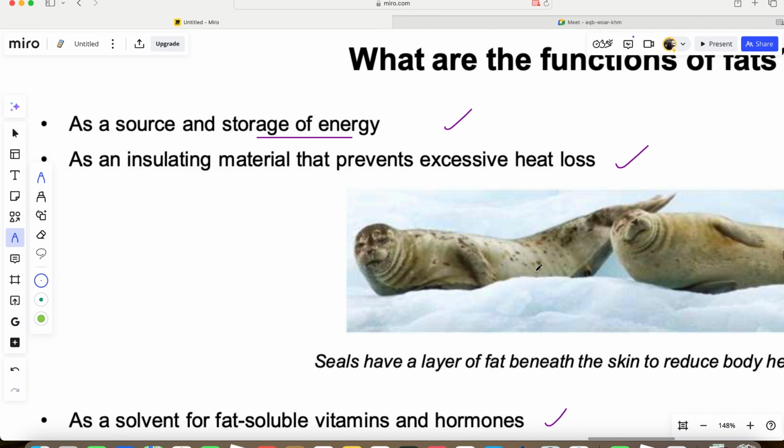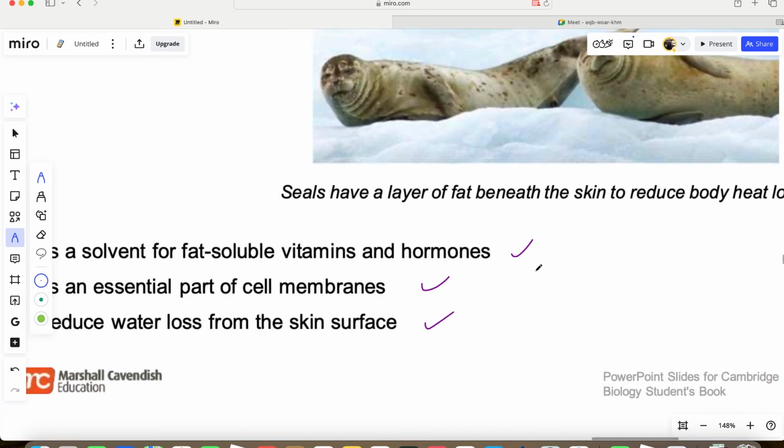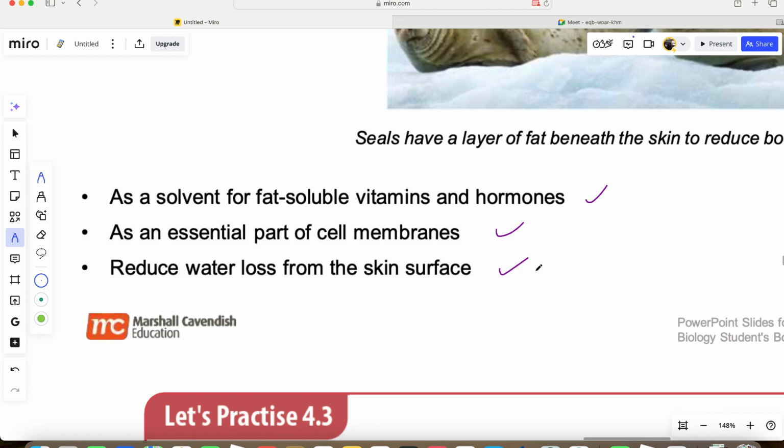your body. Okay? Number 3 is that fat is used as a solvent for fat-soluble vitamins and hormones. Solvent means something that can help to dissolve other substances. Now, another function of fat is that it's used as essential part of the cell membrane. It comprises the cell membrane you have in our body.